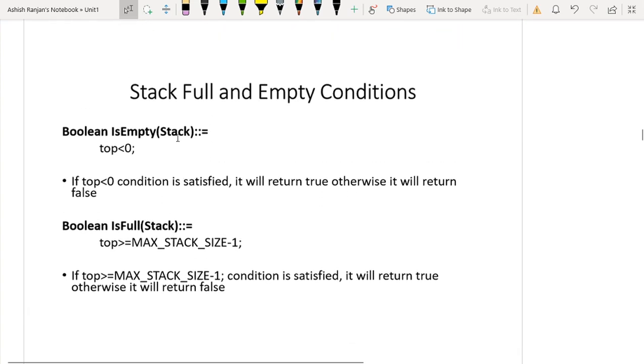Now I have to check whether the stack is empty or full. Stack empty can be checked with this condition: when top is less than 0, meaning only -1 is possible. Whenever the value of top is less than 0, because when top is 0 it means I have a single element in the list, since index number 0 indicates the first element of the array. So this will be top is less than 0.